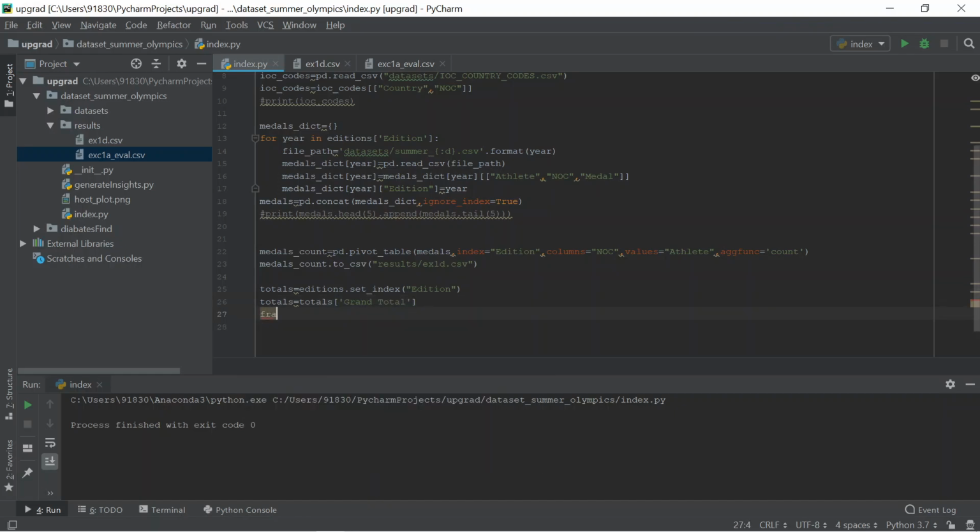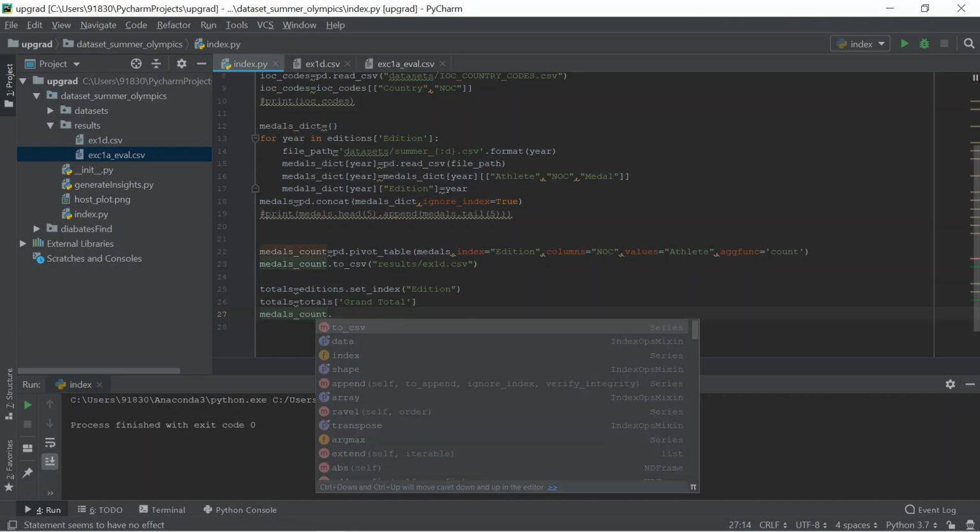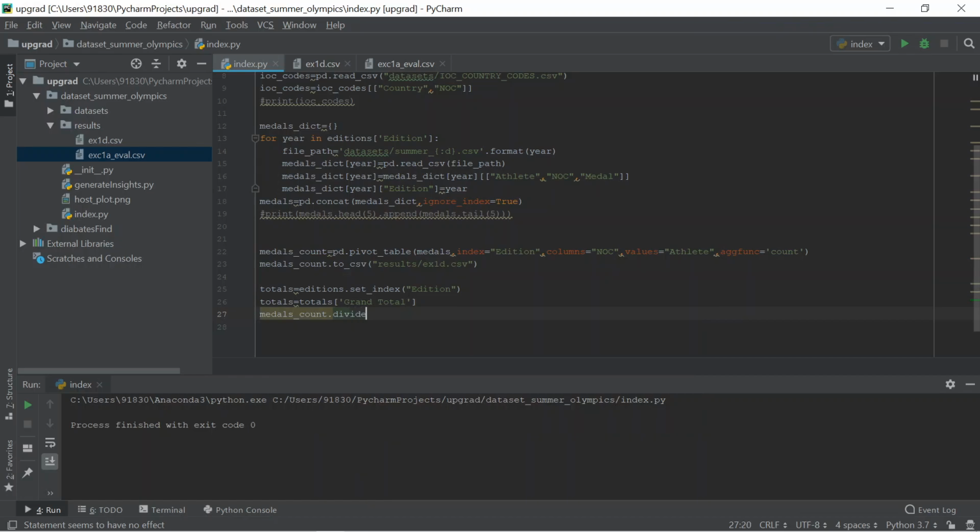And the first thing is that I need to divide the medals count by this total row-wise. For that we can use the medals count dot divide function. We need to divide by totals, and we need to divide row-wise, so we have axis equals rows. And we need to assign this to fractions. Okay, let's print fractions and see how it looks.